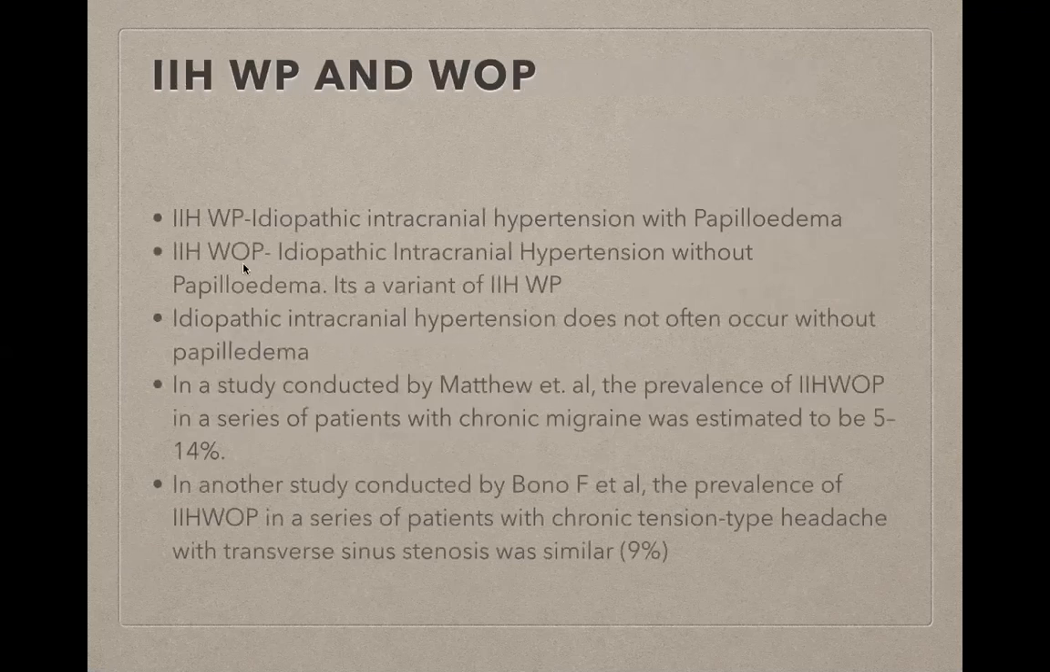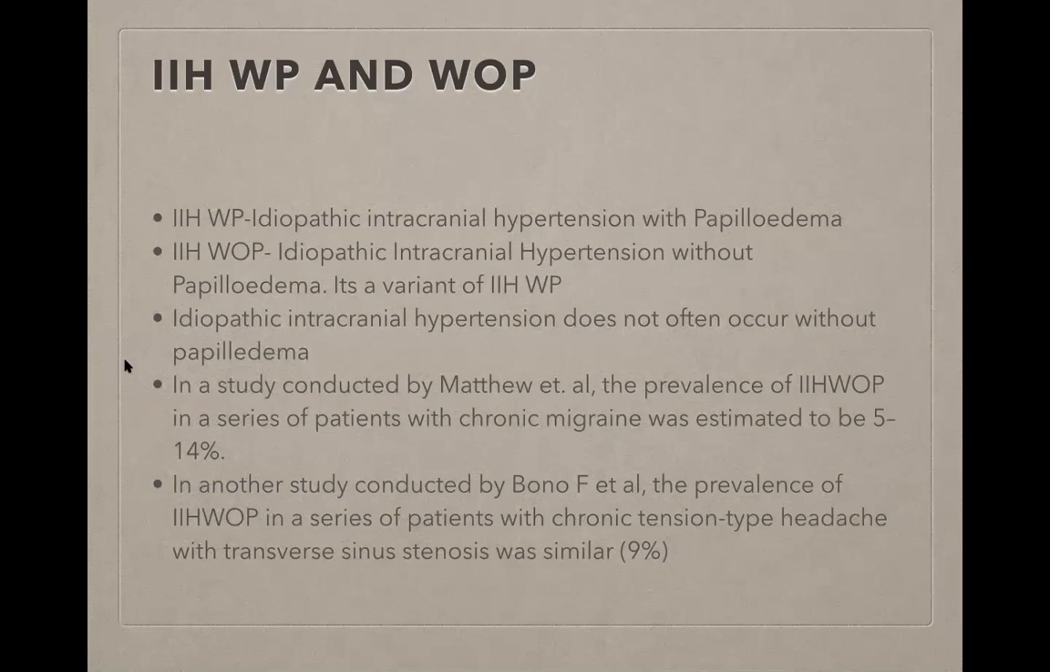Now, these are terms that will be used in today's talk, so I just wanted to clear the full forms. So IIHWP is idiopathic intracranial hypertension with papilledema, and IIHWOP is idiopathic intracranial hypertension without papilledema. It's a variant of IIHWP. So IIH does not often occur without papilledema.